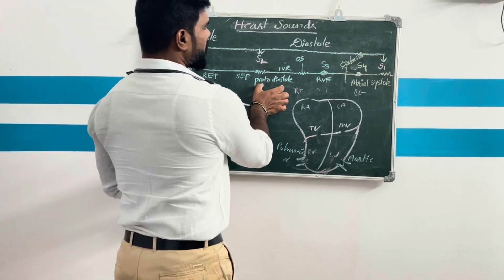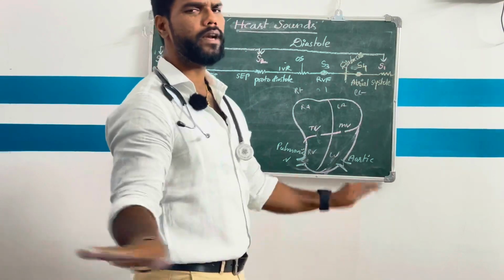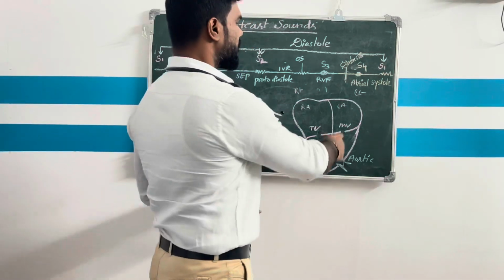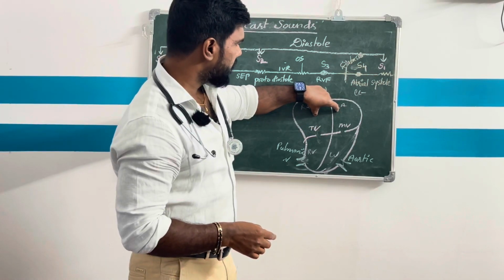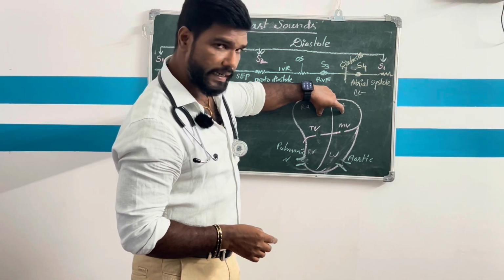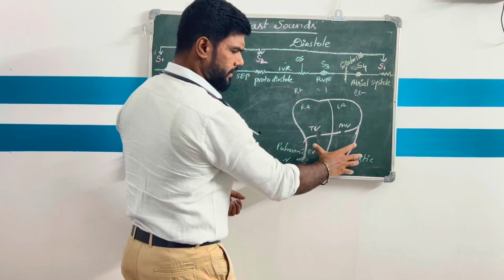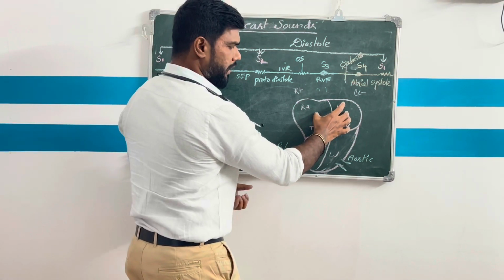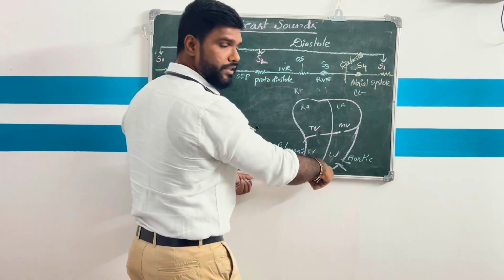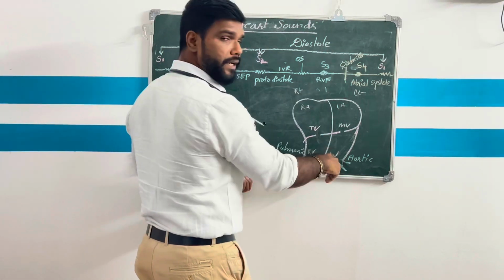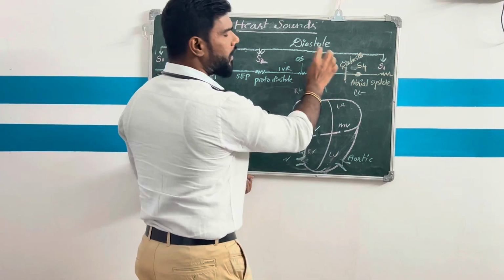Here, after the protodiastole, after the isovolumetric relaxation, the ventricles are relaxed. There is no blood in the ventricles. Only both atria are filled with blood. After filling, the blood is rapidly pumped into the ventricle. Right? Here the ventricles are relaxed, both atria filled with blood. Then again the mitral valve and tricuspid valve open. The blood rushes into the ventricle. This rapid flow of blood from the atria into the ventricle produces the third heart sound.